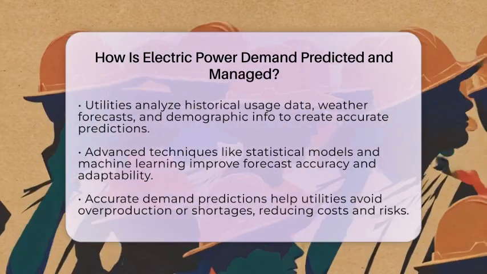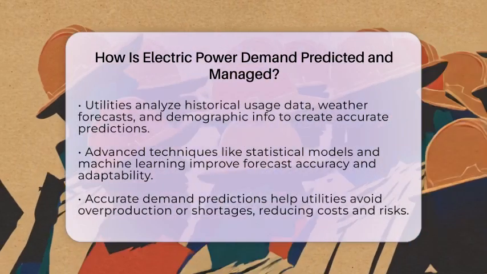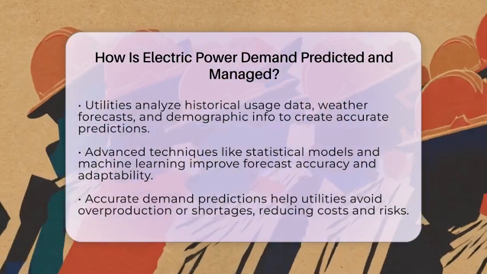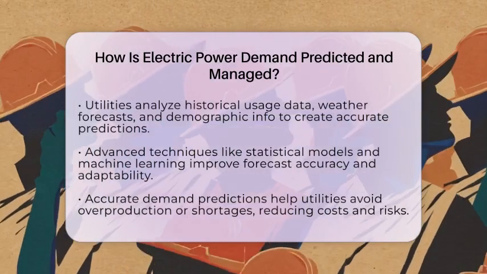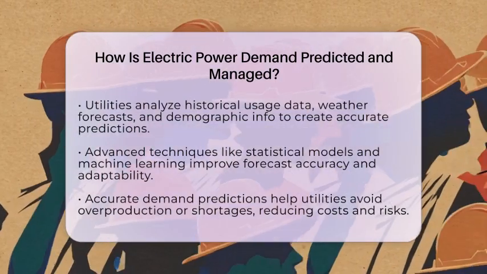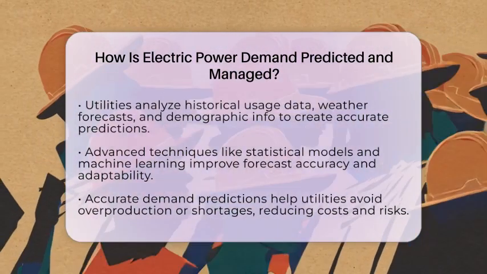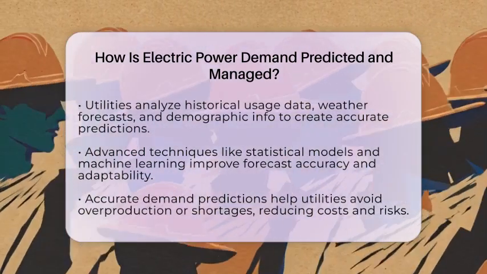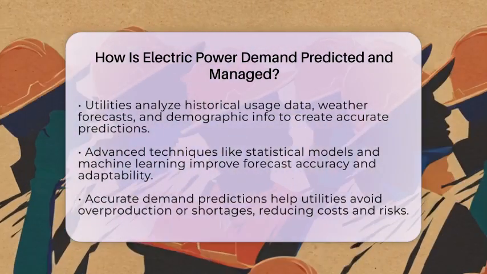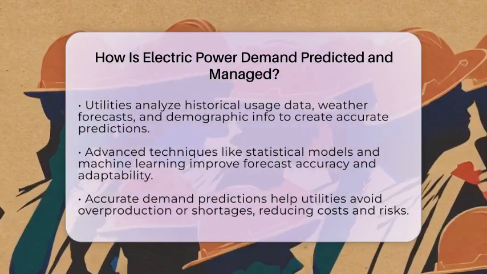To create these forecasts, utilities use a mix of methods. They analyze historical data on electricity use and combine it with weather forecasts and demographic information. They also use advanced techniques like statistical models that find relationships between variables and artificial intelligence or machine learning models. These smarter models can process large amounts of data and learn from past mistakes to improve accuracy. They can even adapt to changing consumption patterns over time.